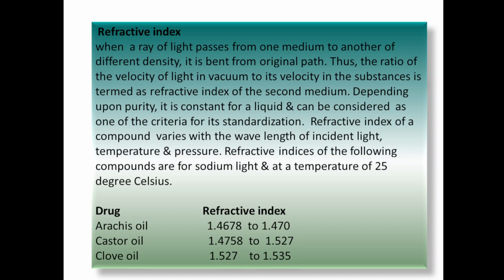After that, refractive index. When a ray of light passes from one medium to another of different density, it is bent from its original path. The ratio of the velocity of light in vacuum to the velocity of light in the substance gives the refractive index of that substance.